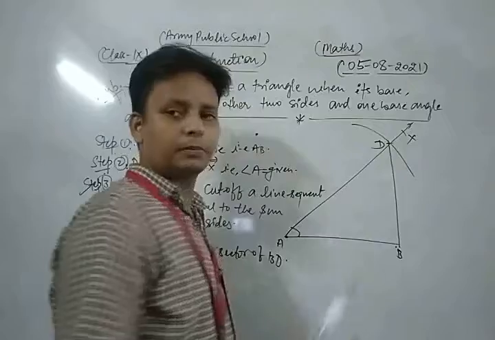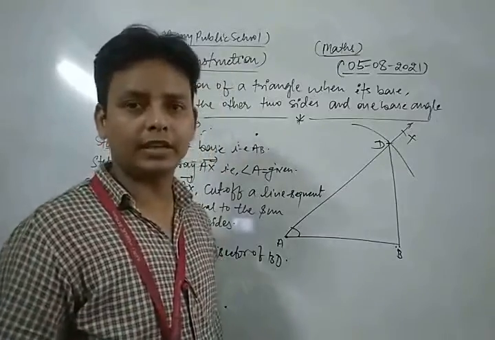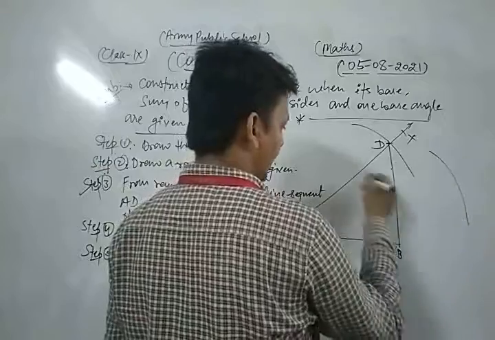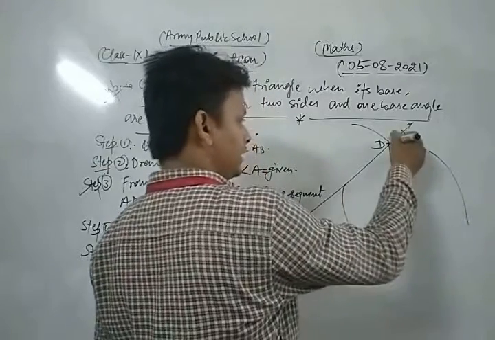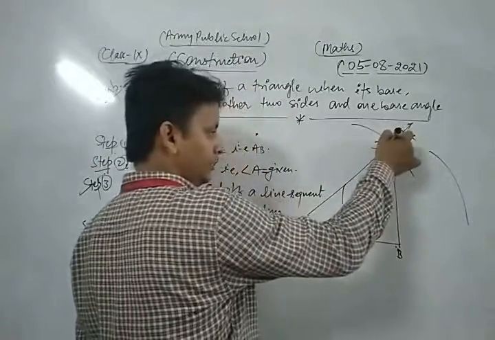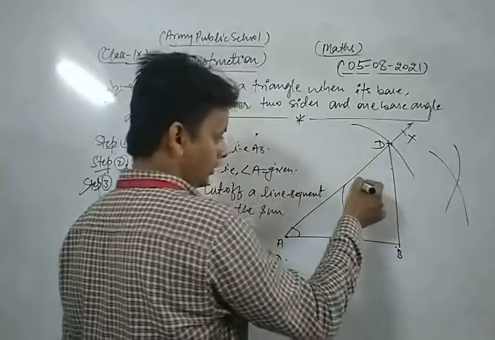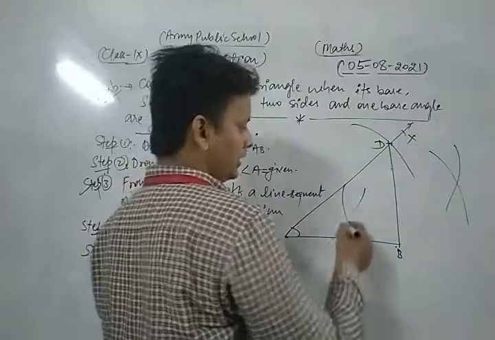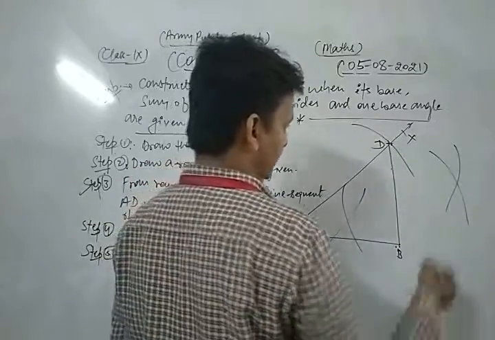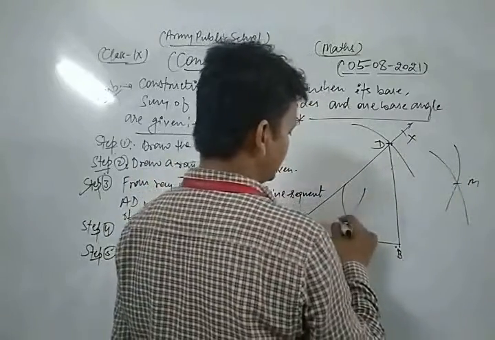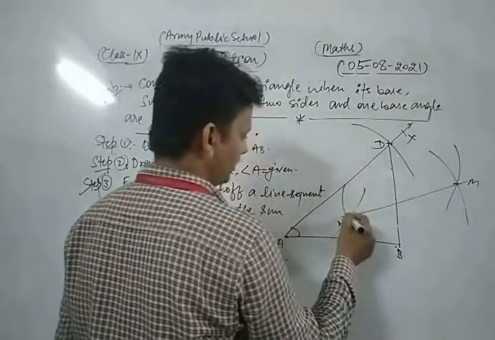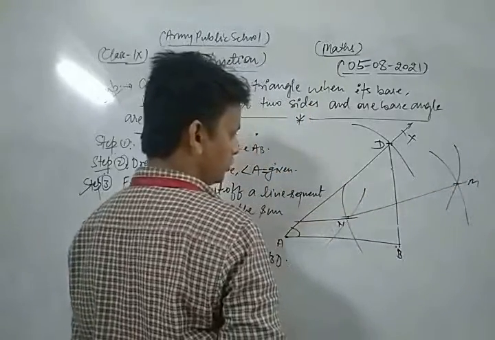You know the process to construct the bisector of a line segment. First of all, taking B as center and distance more than half of BD, cut an arc in this way. Now taking D as center and the same radius, cut another arc in this way. Suppose that these two intersect each other at points M and N respectively. Now you join MN and produce it.